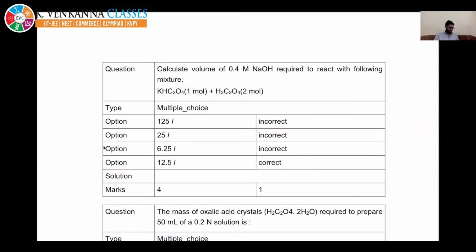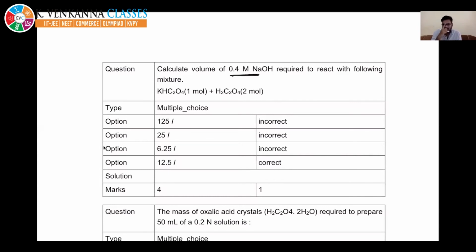So moving to the next one. This is something good. This is a good question for you guys. They are saying 0.4 M NaOH required to react with... one second. Okay, so this is a good question, beta. It is saying calculate the volume of NaOH.